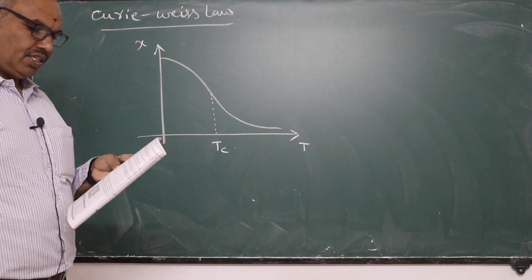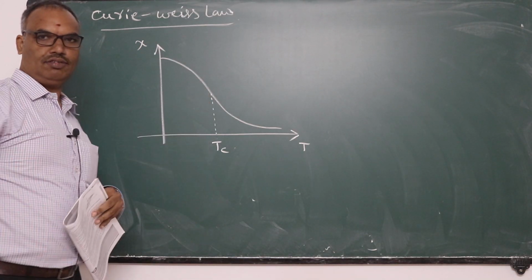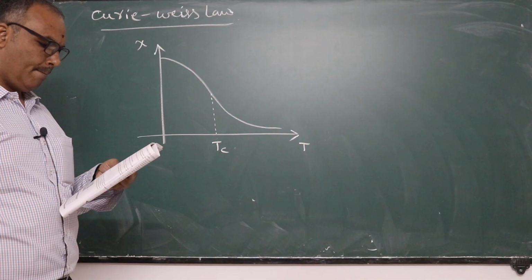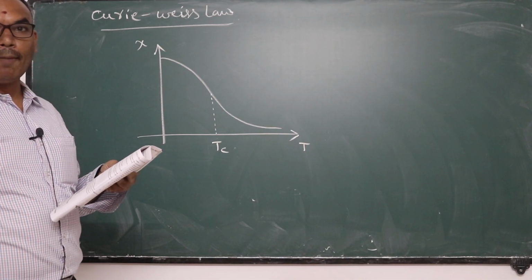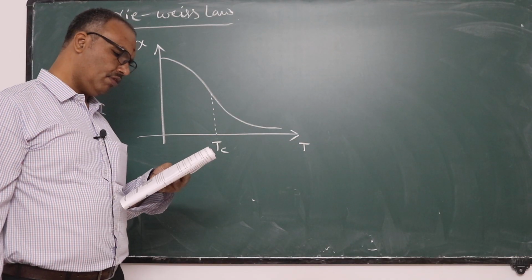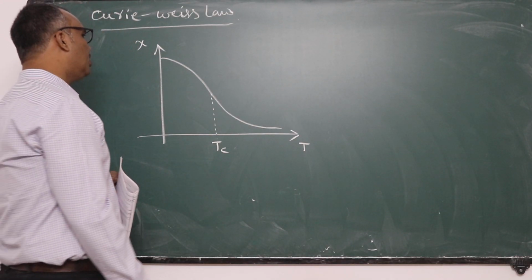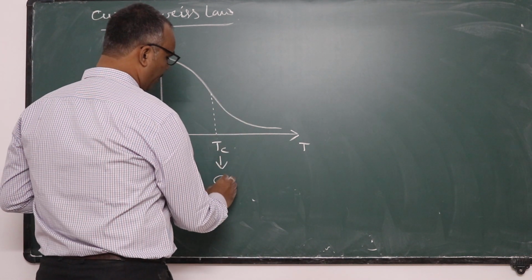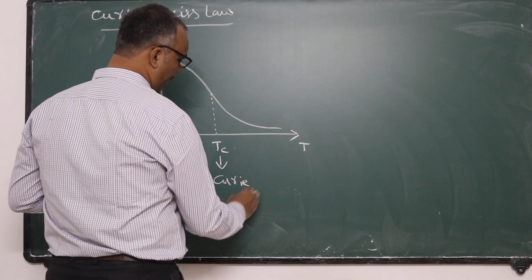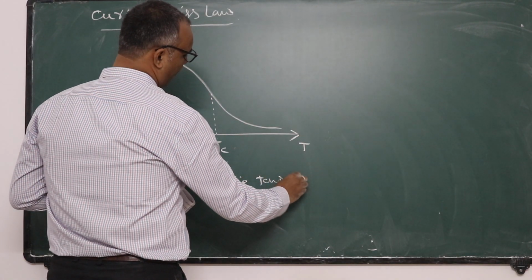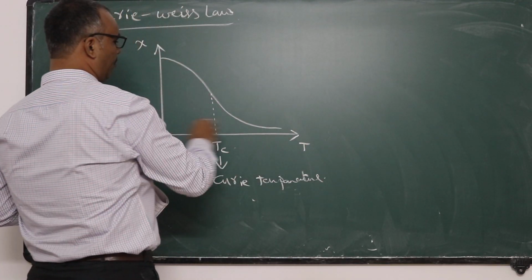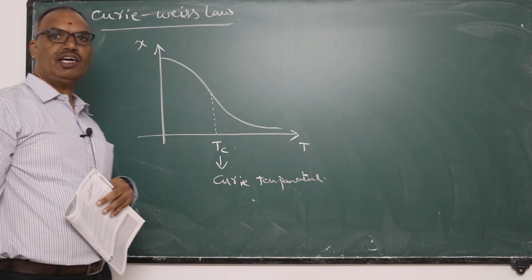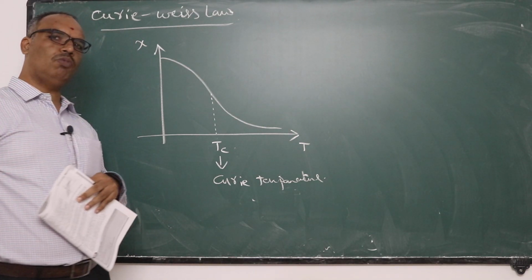With the rise of temperature, the susceptibility of the material decreases first, and then the material is converted into a paramagnetic material. The transition temperature from a ferromagnetic substance to a paramagnetic substance is called the Curie temperature. You know that for a paramagnetic substance, susceptibility is small and positive.